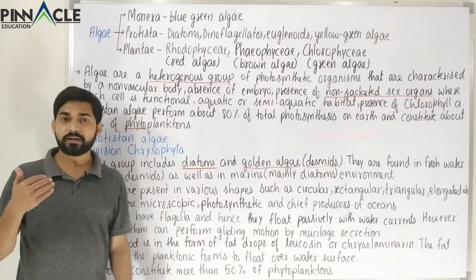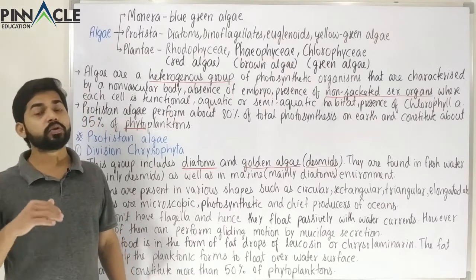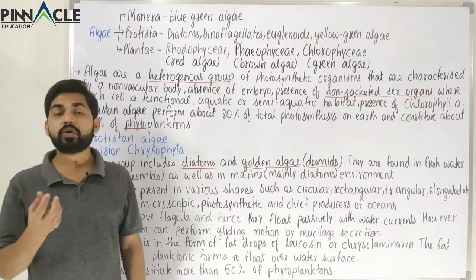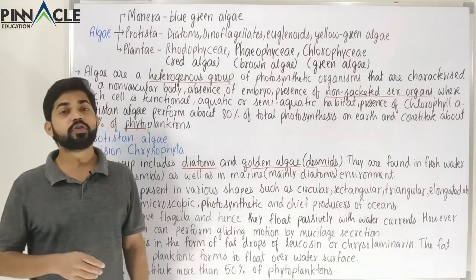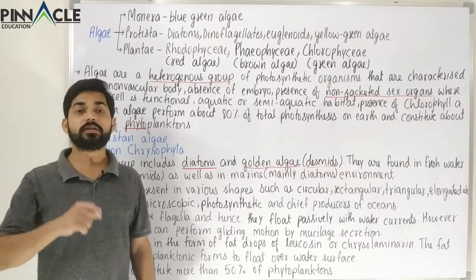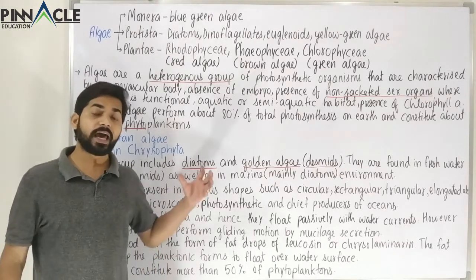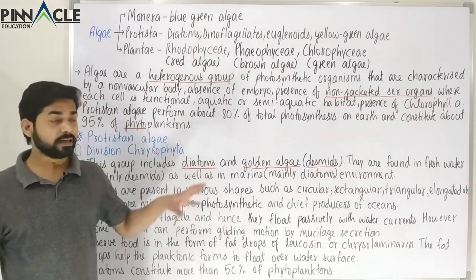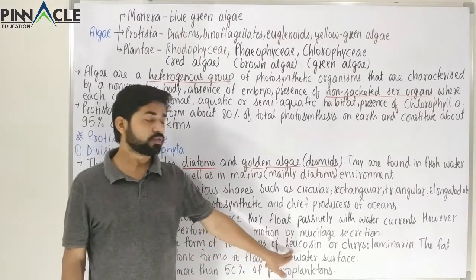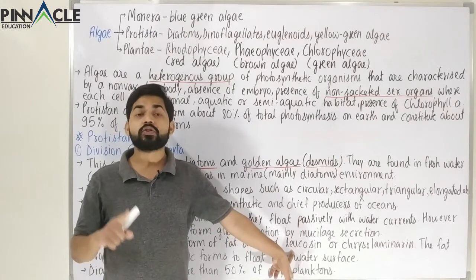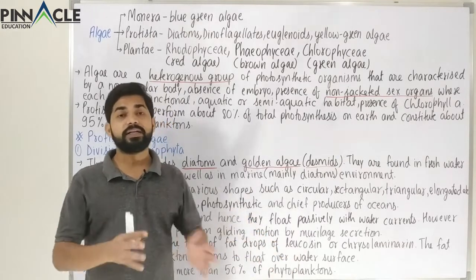So we know that we are humans, animals. In humans, glycogen is the stored food. In green plants, the angiosperms or gymnosperms, starch is the reserved food. Likewise, in alga, we are going to study that there are certain types of foods which are stored. So ultimately we have leucocin. This leucocin is also a polysaccharide of beta glucans.